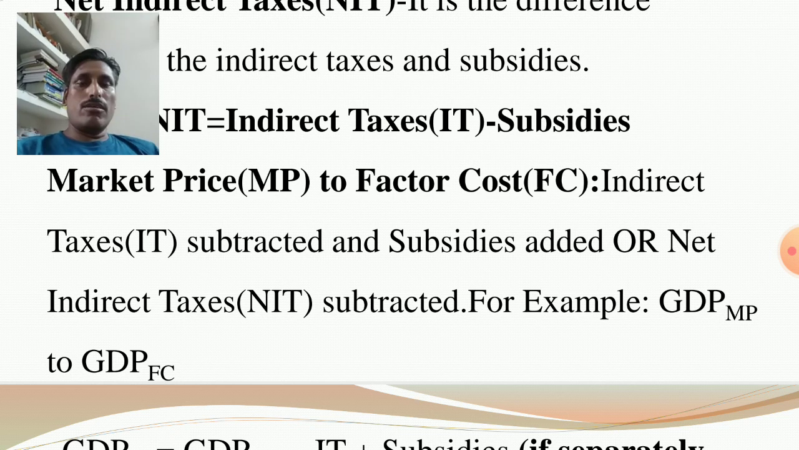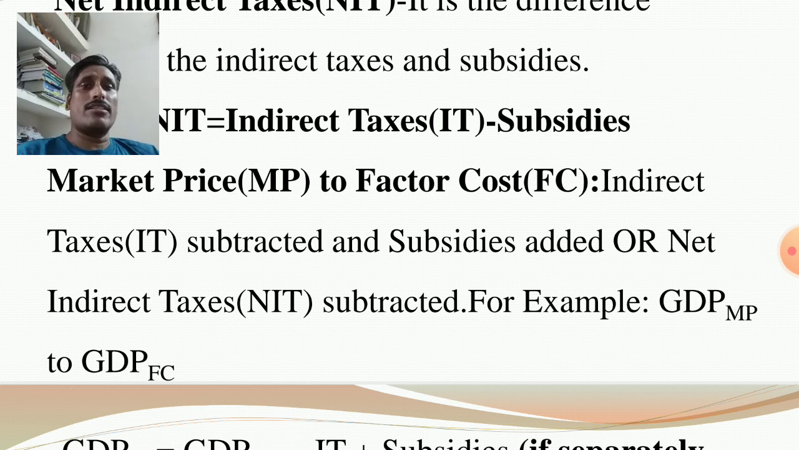So when there is conversion from market price to factor cost, indirect taxes (IT) are subtracted and subsidies added. Just remember: if indirect taxes and subsidies are given separately, then indirect taxes are subtracted and subsidies added. Otherwise, if NIT is given, then directly subtract the NIT. There is no need to consider indirect taxes and subsidies separately. If NIT is given, don't worry about indirect taxes and subsidies; only subtract NIT.